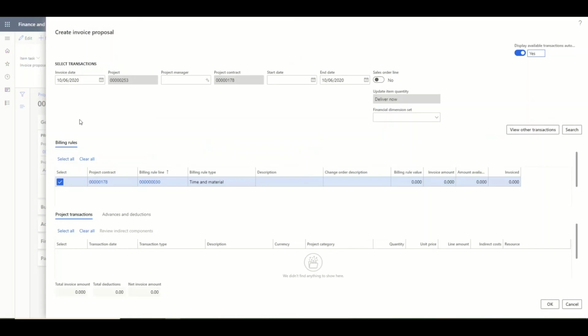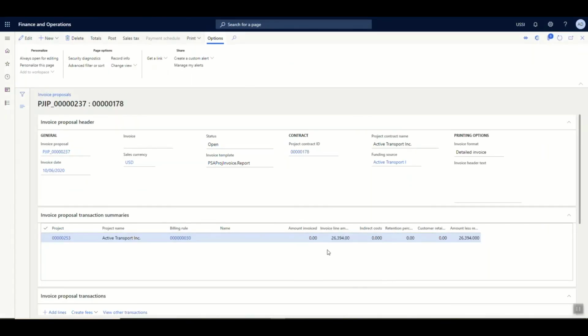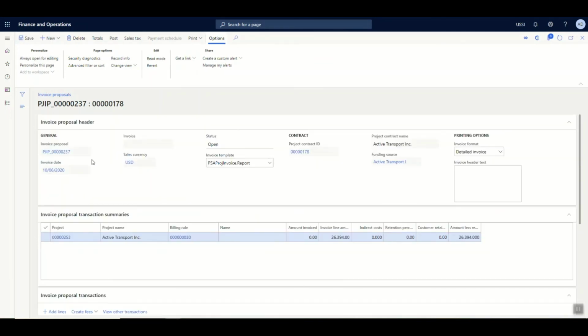So a proposal is a form where you will get to see all the items, hours, or whatever consumption has happened together, and you will get to select those lines or items, whatever needs to be invoiced to the customer. So as you can see on the screen, this is a project invoice proposal header, where you can see the project ID, the invoice date, etc.